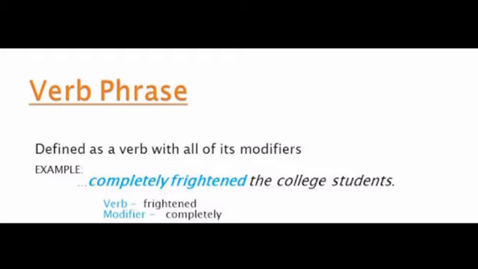As the definition says, a verb phrase is a group of words that consist of the verb of the sentence and its modifiers. So here, frightened is the verb of the sentence. There is only one modifier, an adverb, that means completely. So they together form the verb phrase.